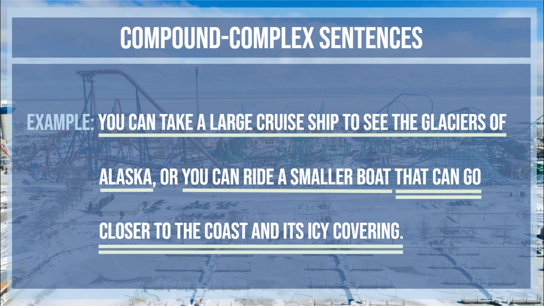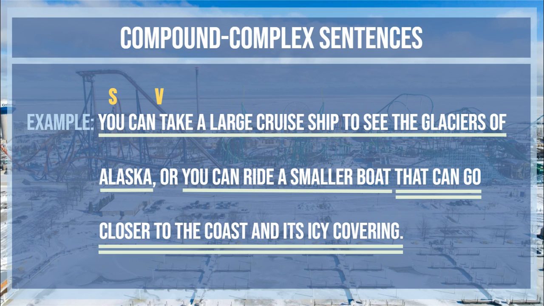So we go back, we find our subjects and verbs. Subject in the first independent clause, who or what this independent clause is about. You and what you're doing. We have a verb phrase here, which means we have 2 verbs working together, and that would be can and take.